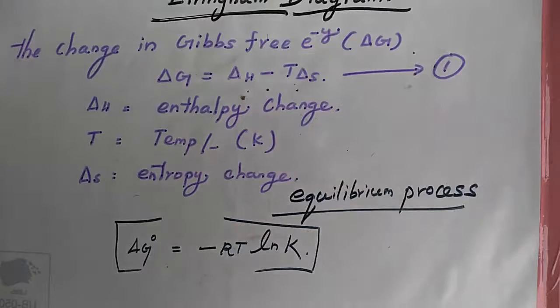Harold Ellingham used the above relationship to calculate the del G naught values at various temperatures for the reduction of metal oxides by treating the reduction as an equilibrium process.